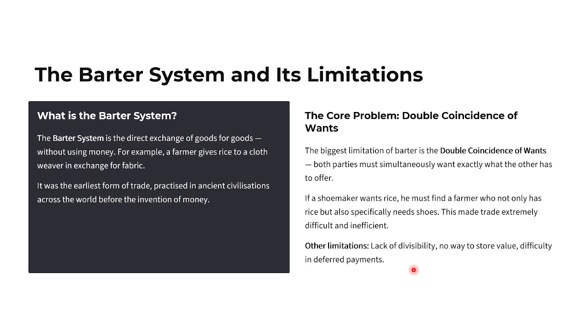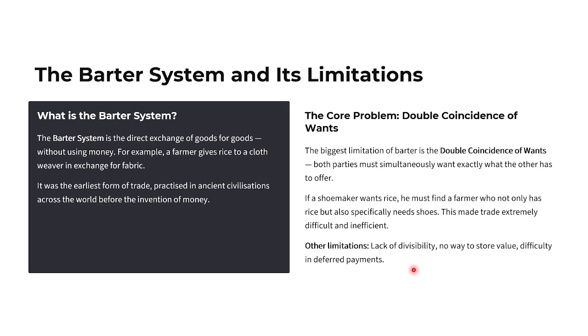So what is the problem? There is a word called double coincidence of wants. The biggest limitation of barter system is the double coincidence of wants. Both the parties must simultaneously want exactly what the other has to offer. For example, if a shoemaker wants rice, he must find a farmer who not only has the rice but also needs shoes. This makes it extremely difficult and inefficient.